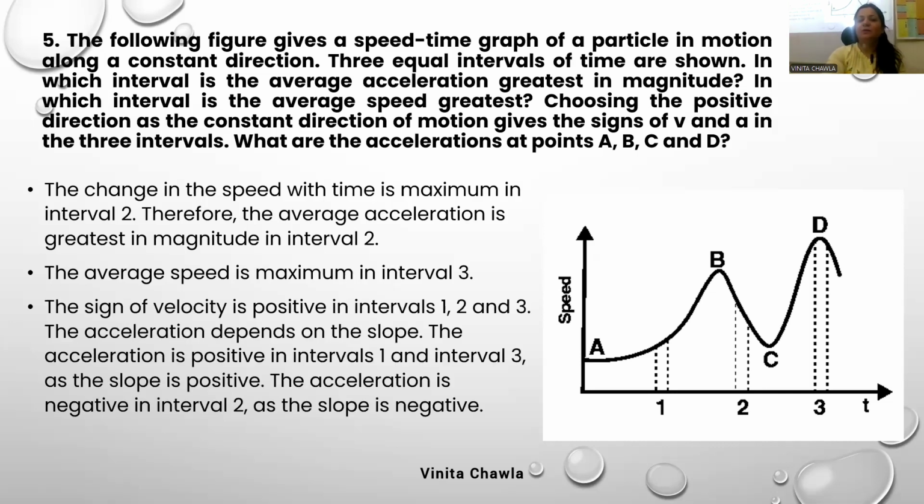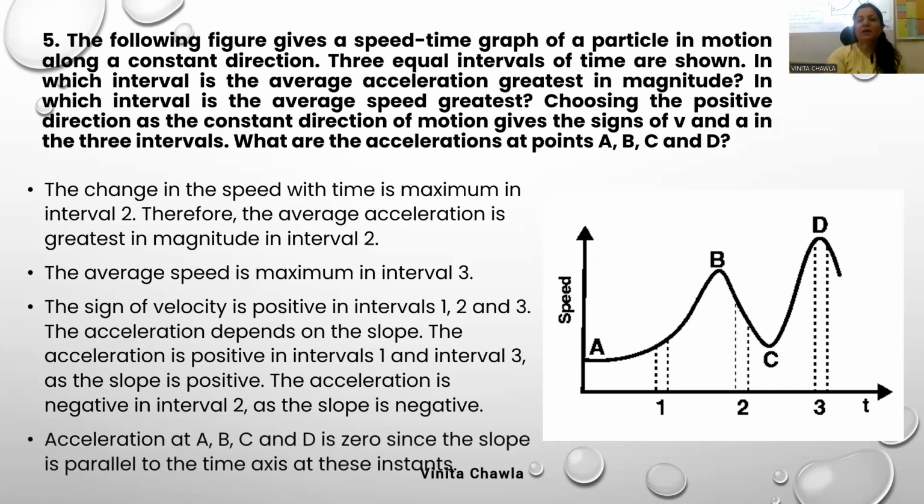Acceleration depends on the slope, right? So the sign of velocity is positive in intervals 1, 2, and 3, because we're taking speed, right? And acceleration is positive in the first interval. It is rising, you can see, look at the cursor. So acceleration is positive. Interval 3 also is positive because the slope is positive, and it is negative in interval 2, as the slope is negative there.